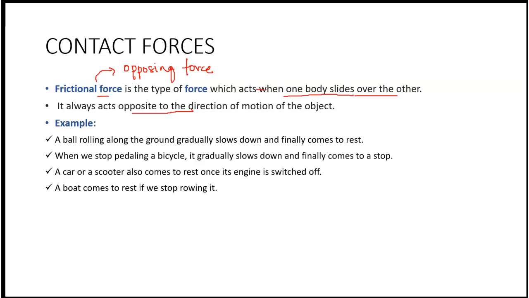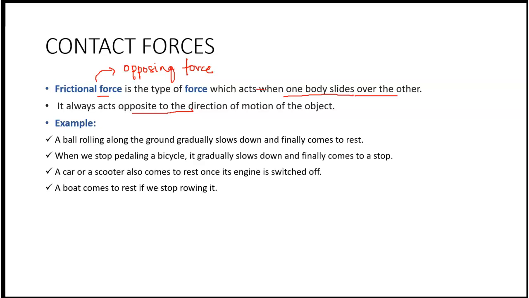A ball rolling along the ground gradually slows down and finally comes to rest. You can try this by yourself. If you simply take a ball and roll it along the ground, you'll see it will slow down and finally it will come to rest. Why is it happening so? It is happening because in the opposite direction continuously a force is acting on it, and that force is known as the frictional force, right?